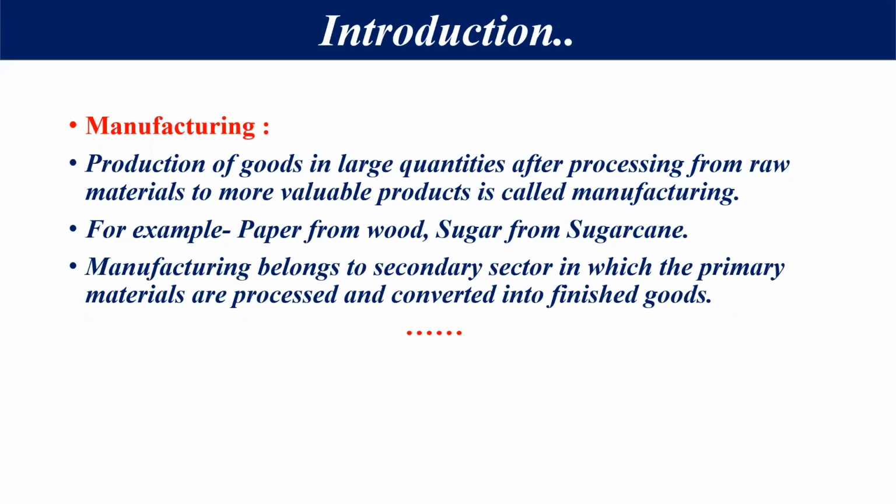Now, my dear students, in the beginning I told you that manufacturing belongs to the secondary sector, in which the primary material, the product of the primary sector, is used as a raw material. Then these are processed and converted into a finished product. It means these are converted into a more valuable product, which we consume. So manufacturing belongs to the secondary sector. And this secondary sector is known as the industrial sector also, because most of the work is done in workshops and in industry, right?